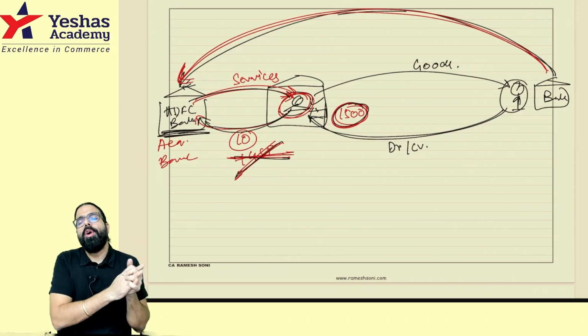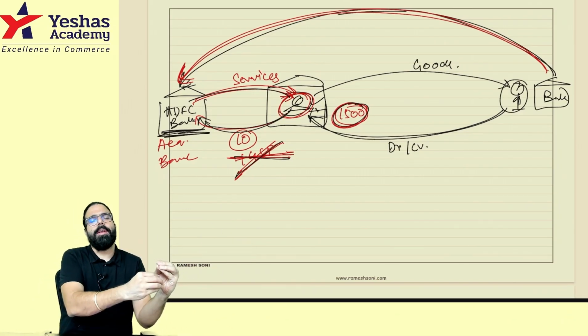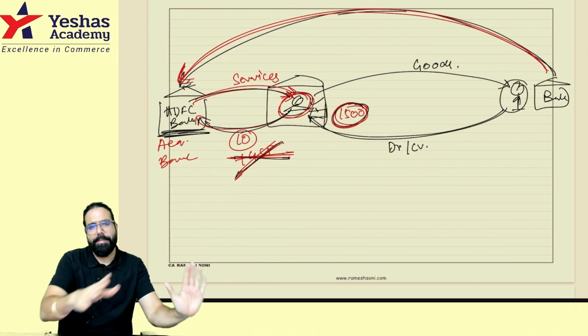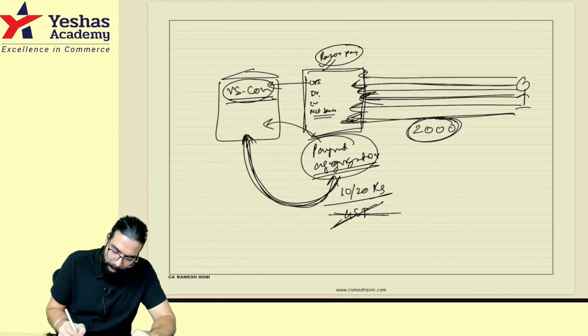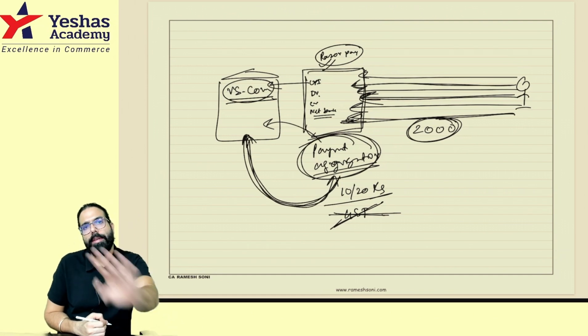My question to all of you: what if the swipe of the customer is 10,000 rupees? Then whatever commission Razor Pay, the payment gateway, payment aggregator, is charging me, if it is more than 2000, it will charge GST. If it is up to 2000, it will not charge any GST. Done, sir. This point is clear. That's all they have told: payment aggregator services also up to 2000 are exempted.